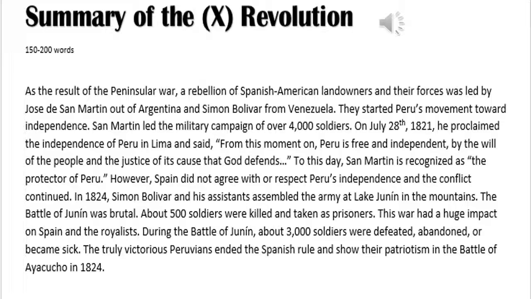However, Spain did not agree with or respect Peru's independence, and the conflict continued. In 1824, Simon Bolivar and his assistants assembled the army at Lake Junin in the mountains. The Battle of Junin was brutal. About 500 soldiers were killed or taken as prisoners. This war had a huge impact on Spain and the royalists. During the Battle of Junin, about 3,000 soldiers were defeated, abandoned, or became sick. The truly victorious Peruvians ended the Spanish rule and their patriotism in the Battle of Ayacucho in 1824.